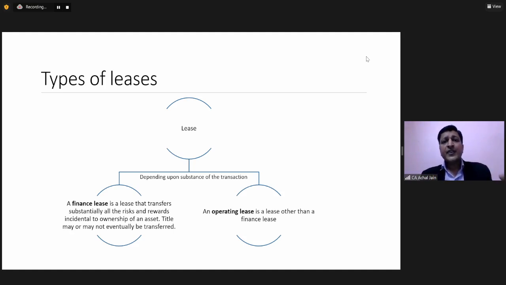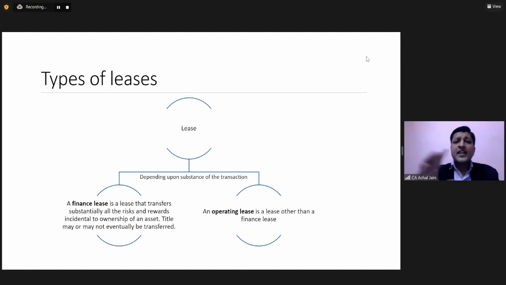We are just transferring risks and rewards, and the risks and rewards which are getting transferred should be substantial. Now, in case the lease arrangement requires this substantial transfer of risk and reward, and this is also the substance of the arrangement, then such an arrangement under Indian GAAP is called a finance lease.